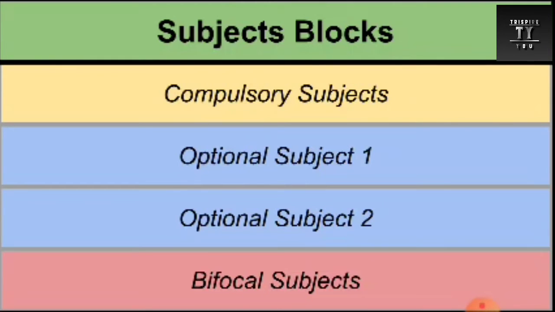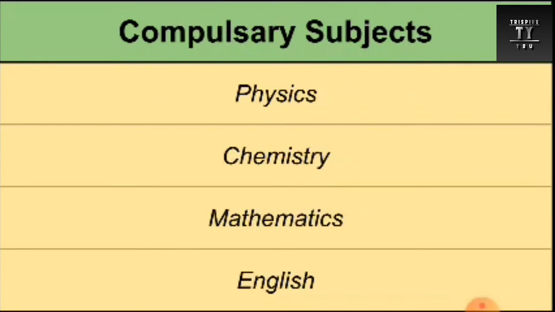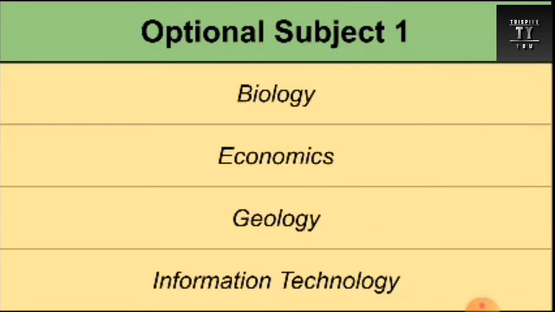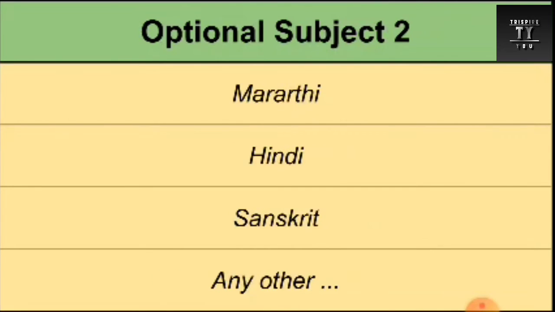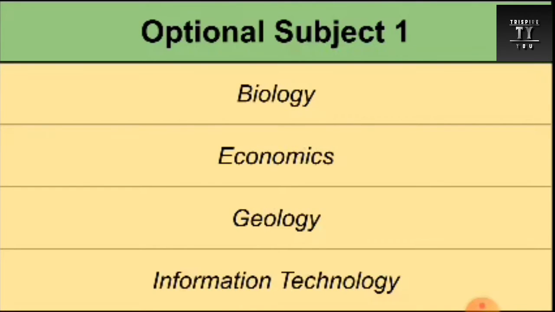First, take an example: someone has decided to become a chartered accountant from science. Firstly, he will take the compulsory subjects, then he can choose economics as optional subject 1, and in the second he can choose any subject that he likes.